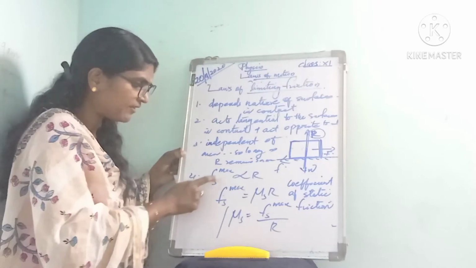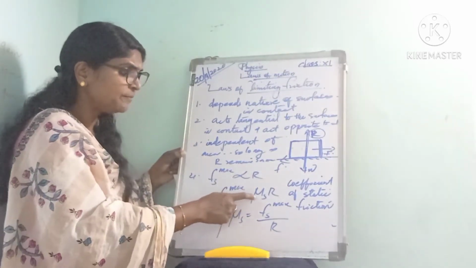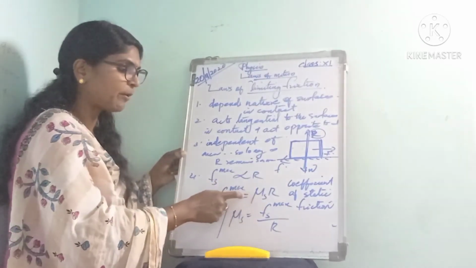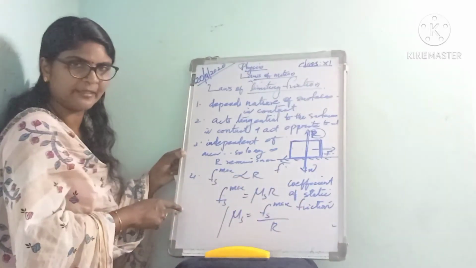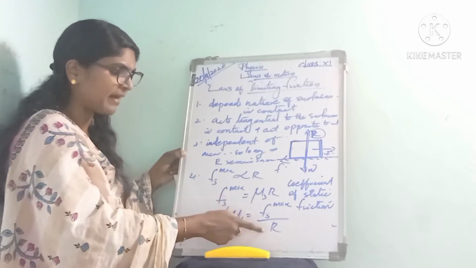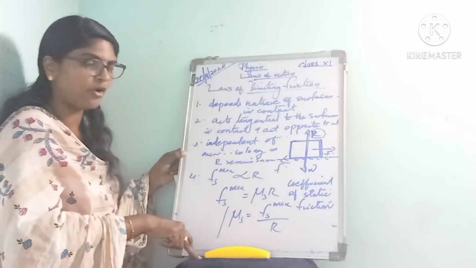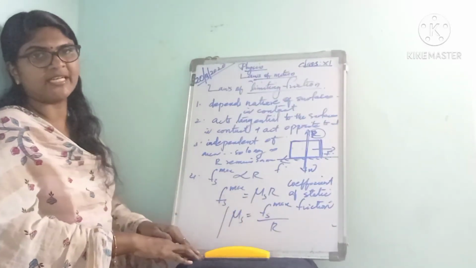We can write Fs max proportional to R, or Fs max equal to μs into R, where μs is the coefficient of static friction, and μs is Fs max by R. Isn't it?